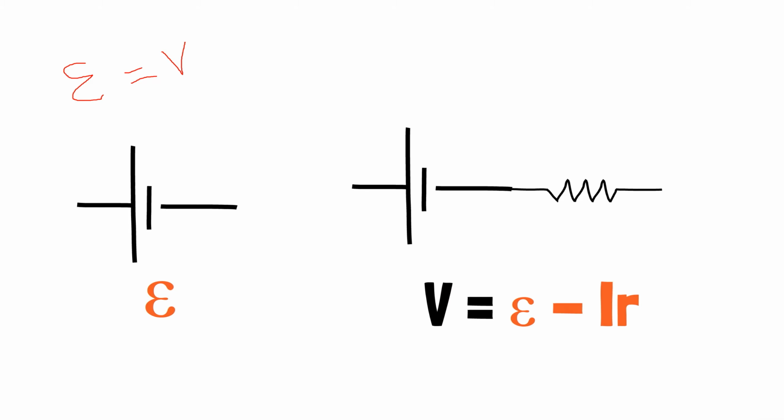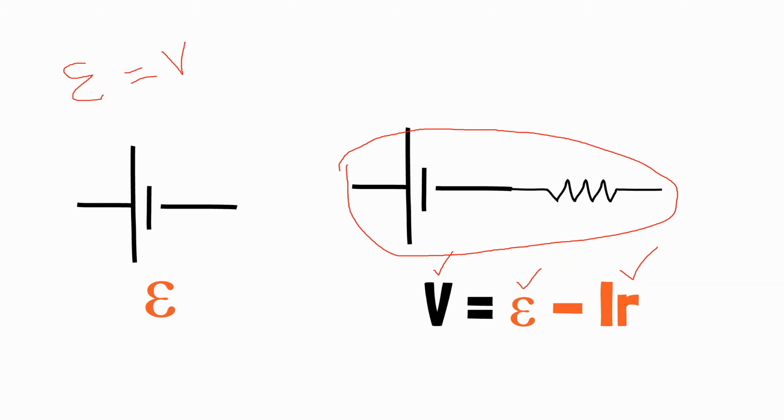Then we have the formula: V, the terminal potential difference, equals EMF minus the potential drop due to internal resistance dissipation. In an ideal battery, the EMF equals the potential difference. In a real battery, EMF and potential difference are different.